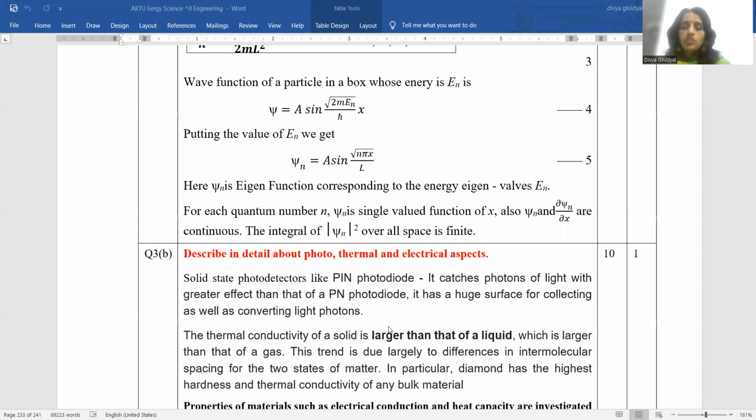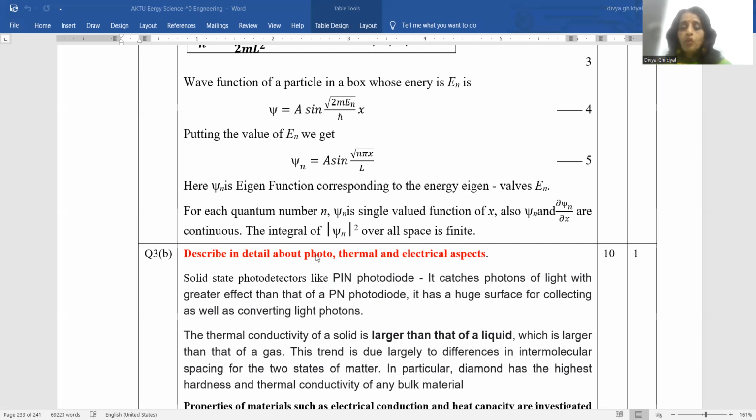Describe in detail photothermal and electrical aspects. Now, look at the question again. This question does not have any specific set of answer. It is more of you have to describe and write your day-to-day experience in this answer. This answer is not something you will find like this in a text and just copy paste. Firstly, this question has been lifted from solid state physics. This question was there in our textbook, AKTU Energy, Science and Engineering, available on all online shopping sites. There we have explained more in detail about this answer.